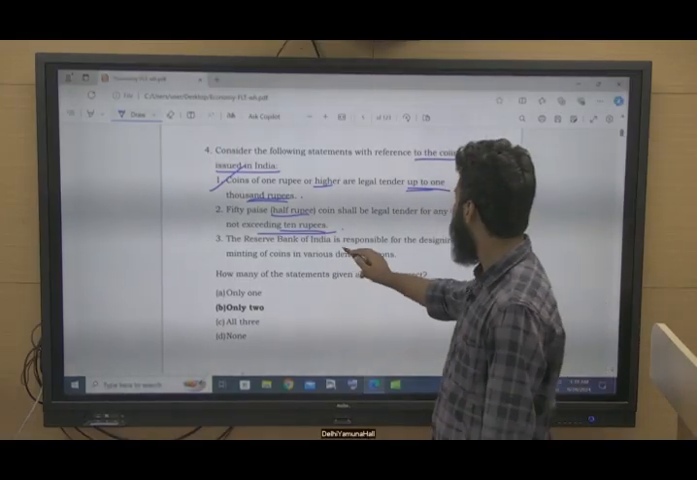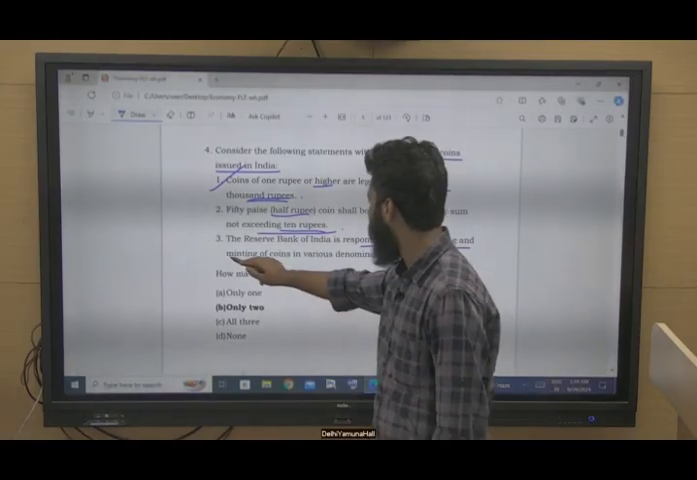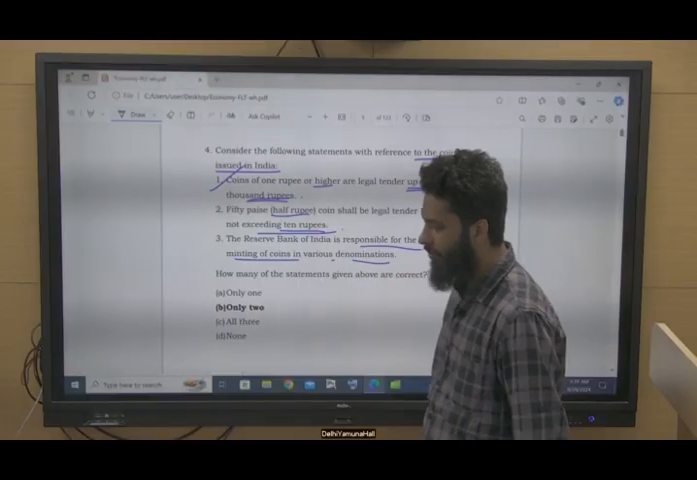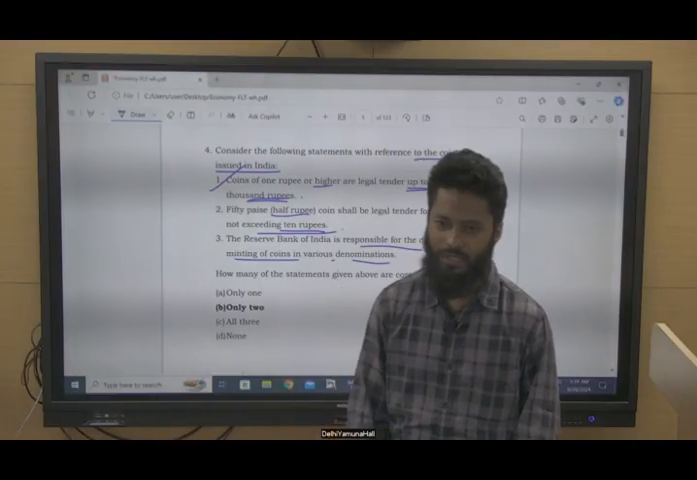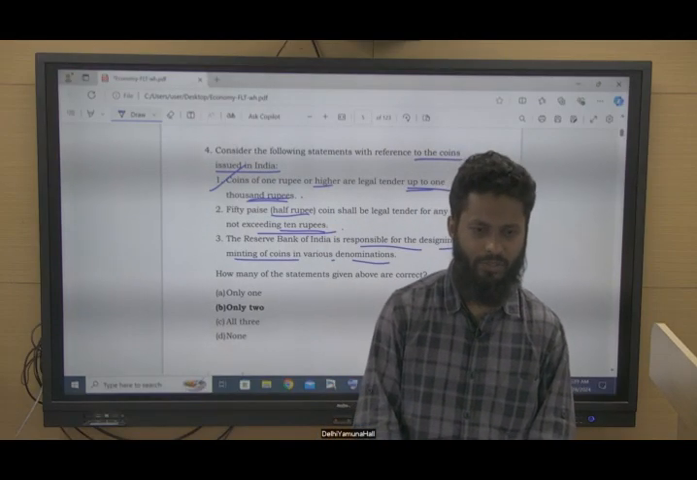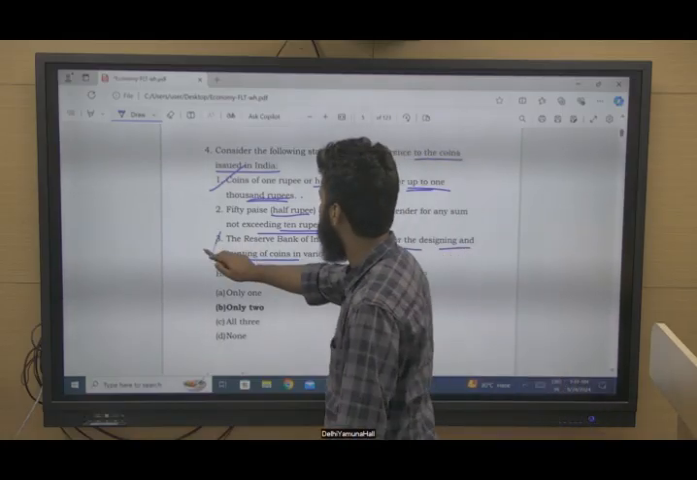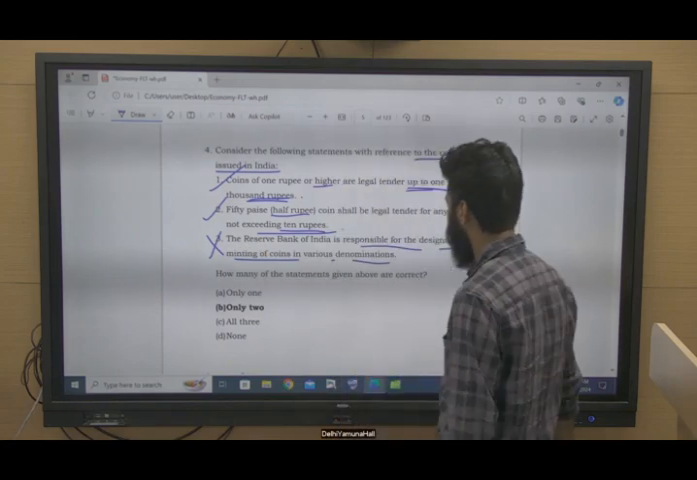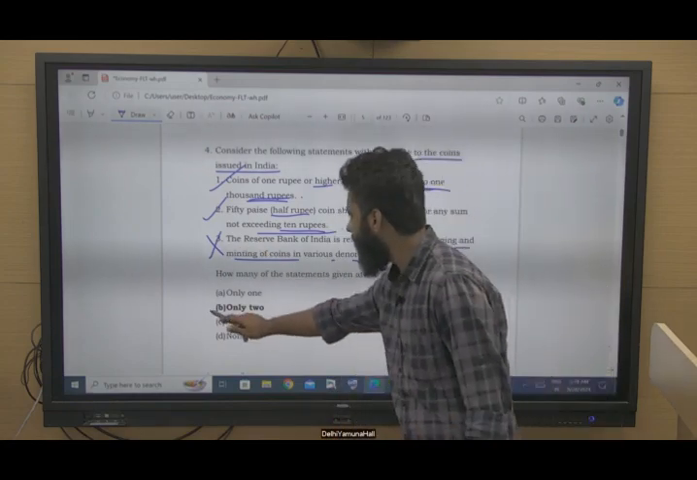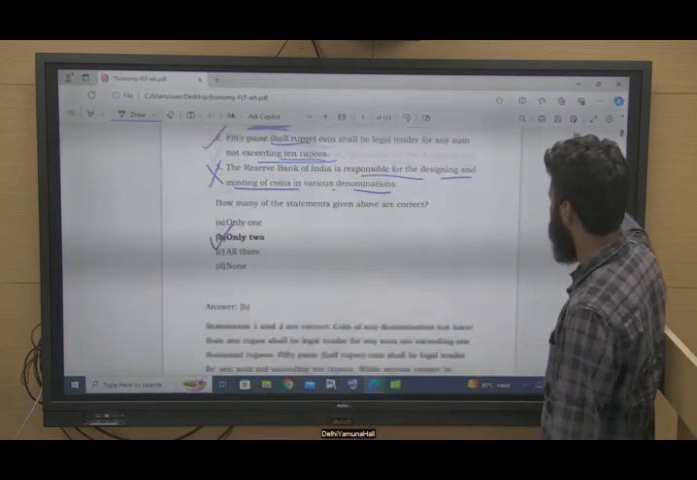The Reserve Bank of India is responsible for the designing and minting of coins in various denominations. No, this is the responsibility of the Ministry of Finance, not RBI, right? So this is not correct with respect to RBI. This is correct. So only 2 statements are correct. Option 3 is not correct, right?